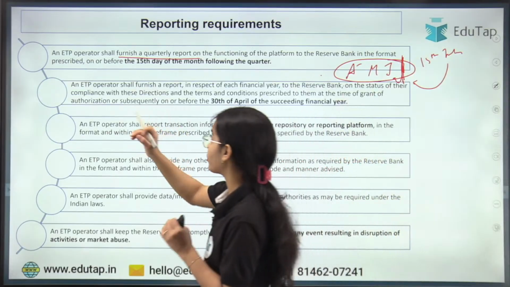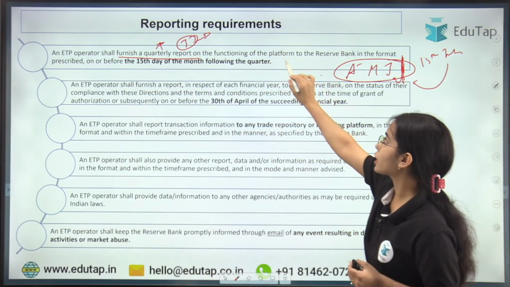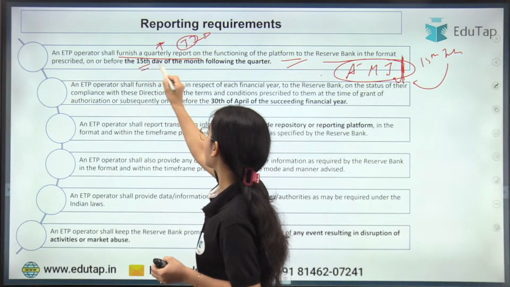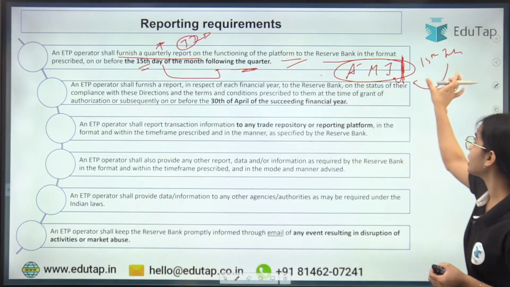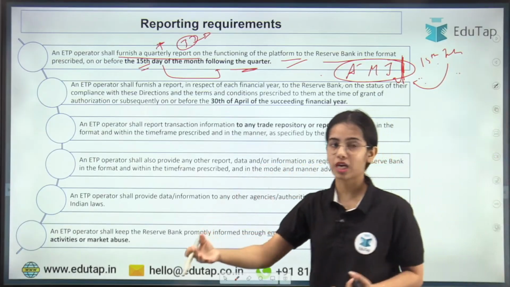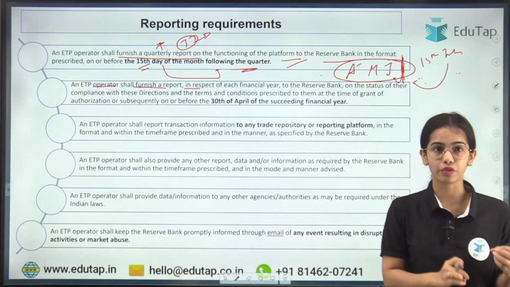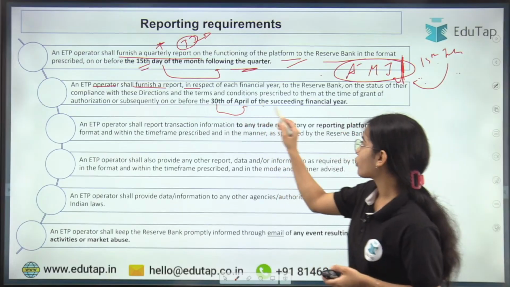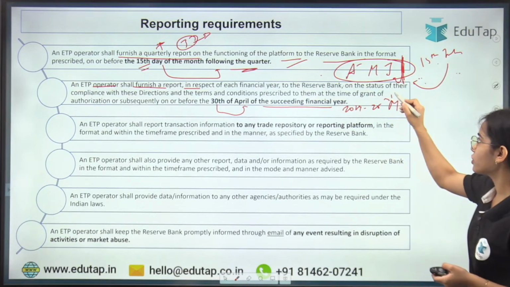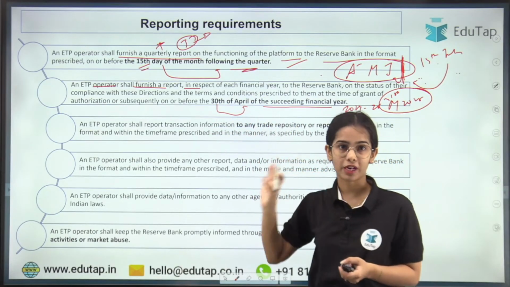So the ETP operator shall provide a quarterly report, that is a 3-month report on the functioning of the platform, to the Reserve Bank in the form as prescribed by the Reserve Bank, on the 15th day of the month following the quarter. So the month following the quarter is July. So on or before 15th July, the report has to be provided. The ETP operator shall also furnish a yearly report to the Reserve Bank of India on 30th April of the succeeding financial year. So let's say the 2024-25 financial year has finished on 31st March 2025. Now the report has to be provided by 30th April 2025. Okay, this is the idea.